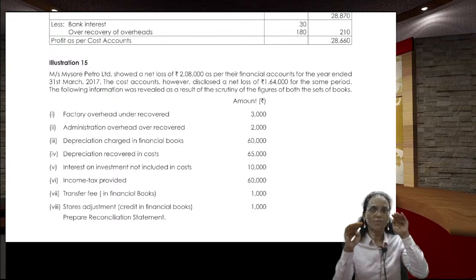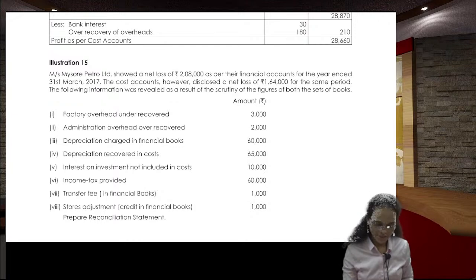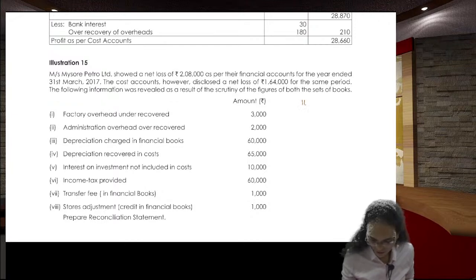I'll show you here. 10,000 rupees is a gross profit, in the financial accounts and the cost accounts, 10,000 rupees here, 10,000 rupees here.